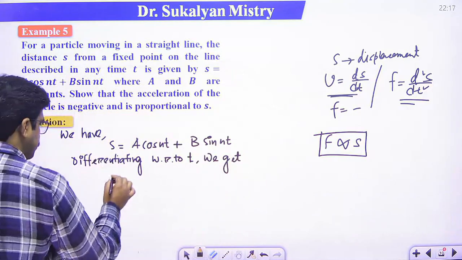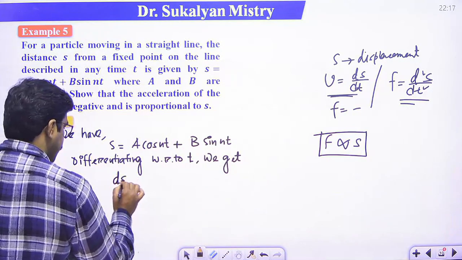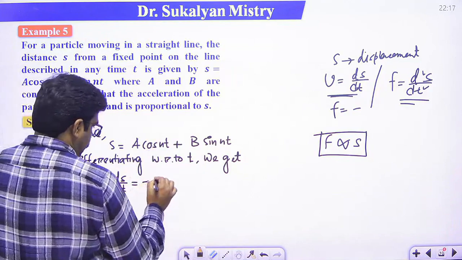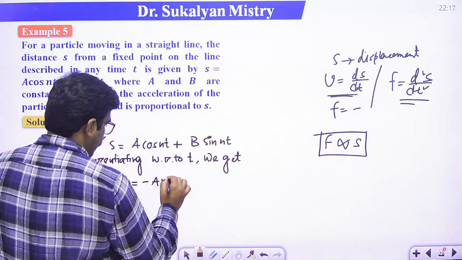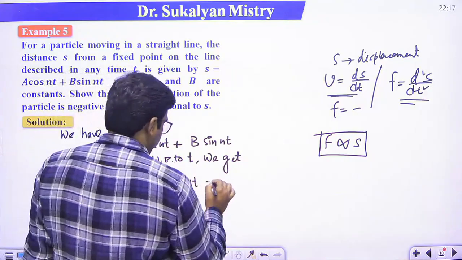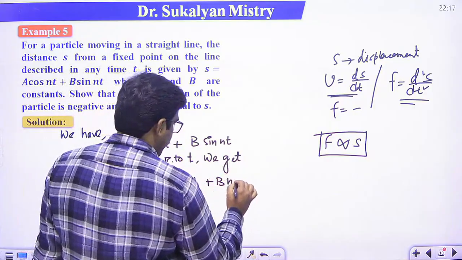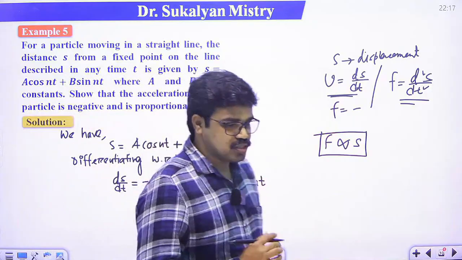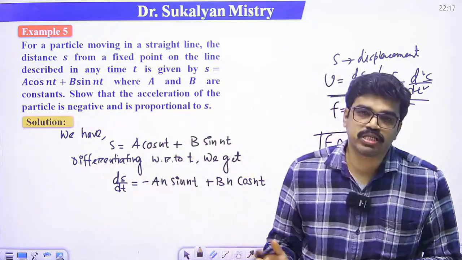Just simple differentiate. So ds/dt is minus a n sin nt, right, plus b n cos nt. So this is the velocity expression.